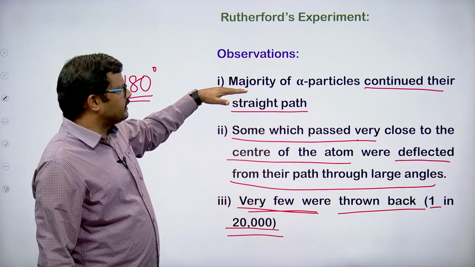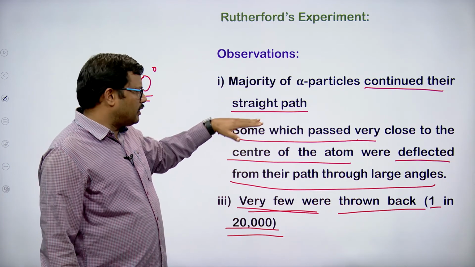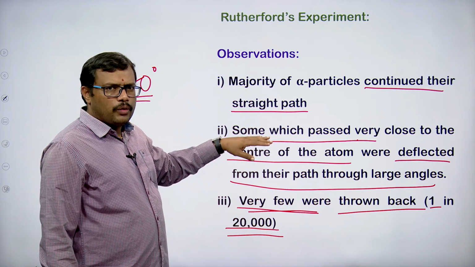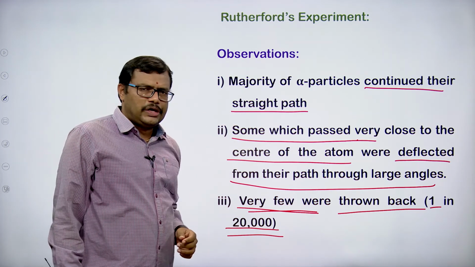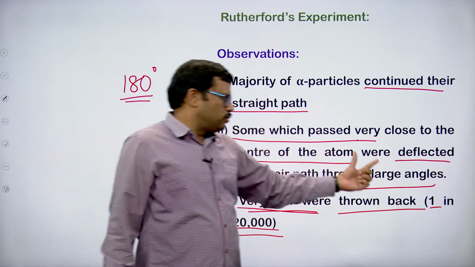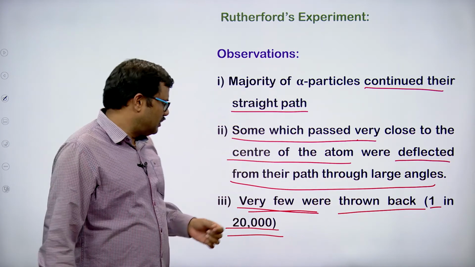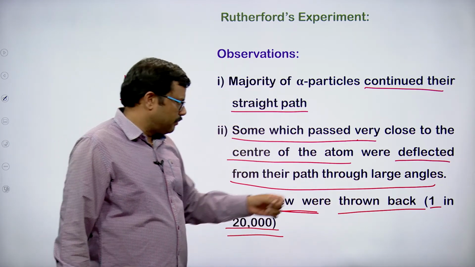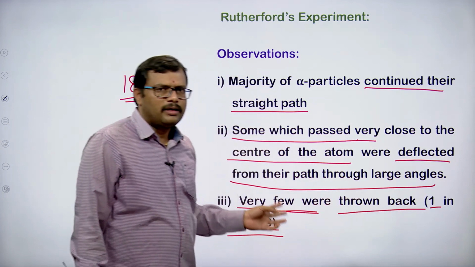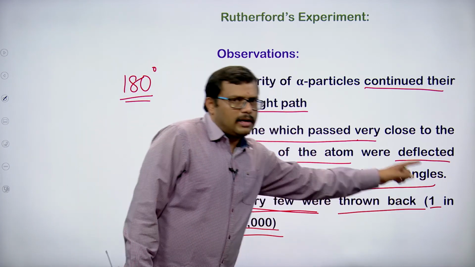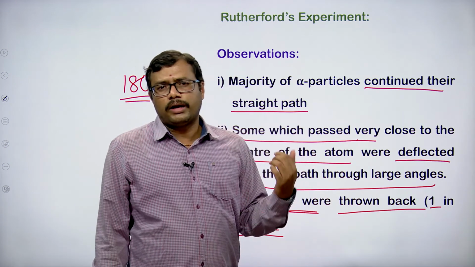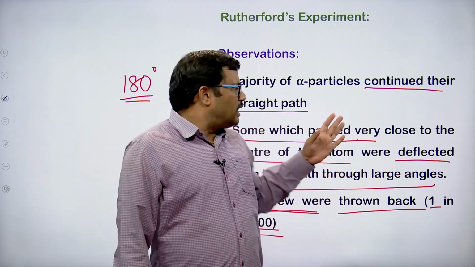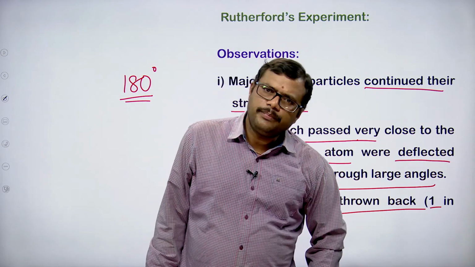Most of the alpha particles continued in a straight path, some which are going very near to the center of the atom changed their path by small as well as large angles, and very few particles were thrown back, one particle in 20,000, coming back by 180 degrees. So, these are the observations made by Rutherford.